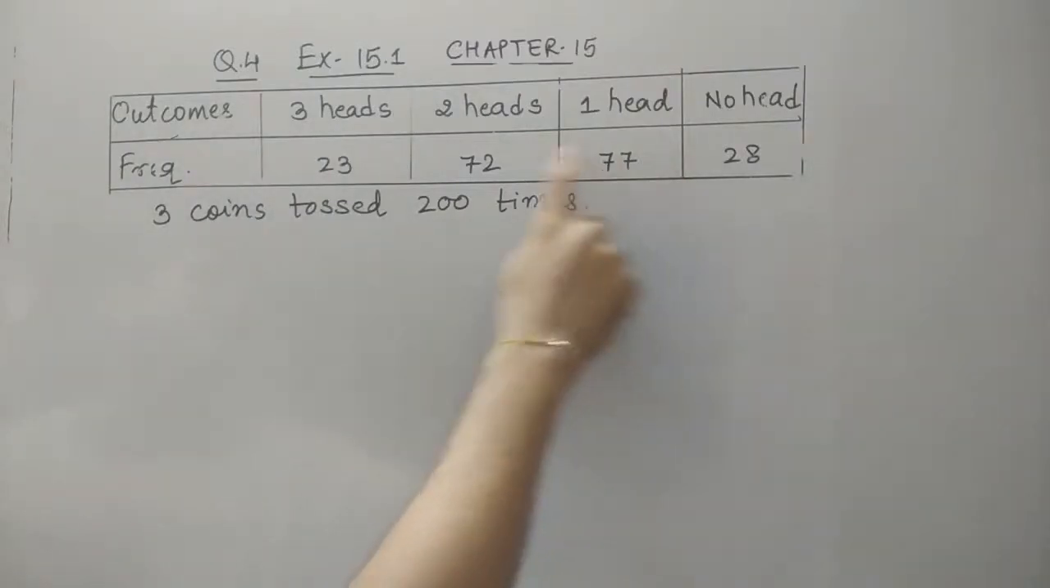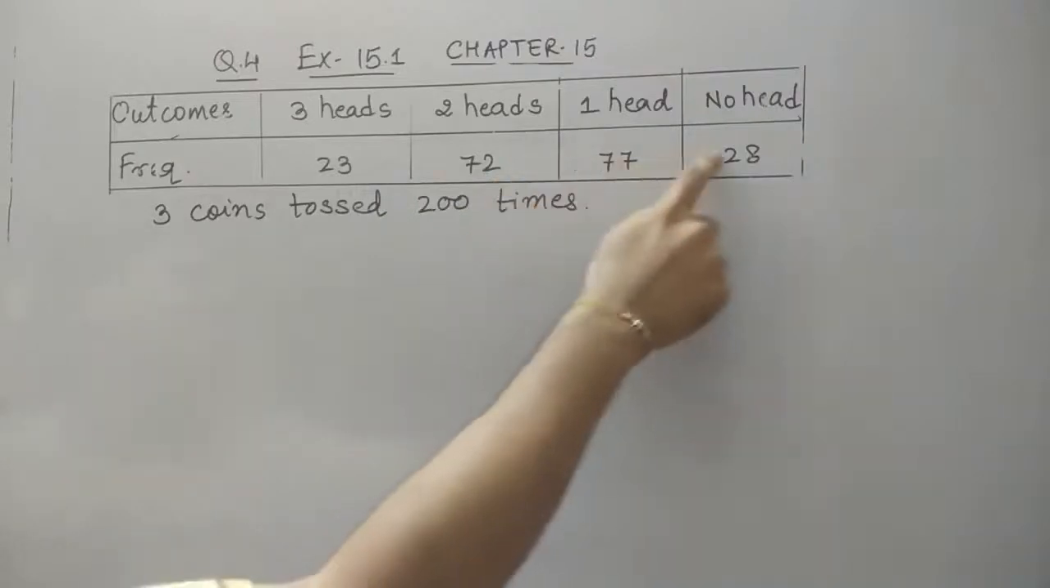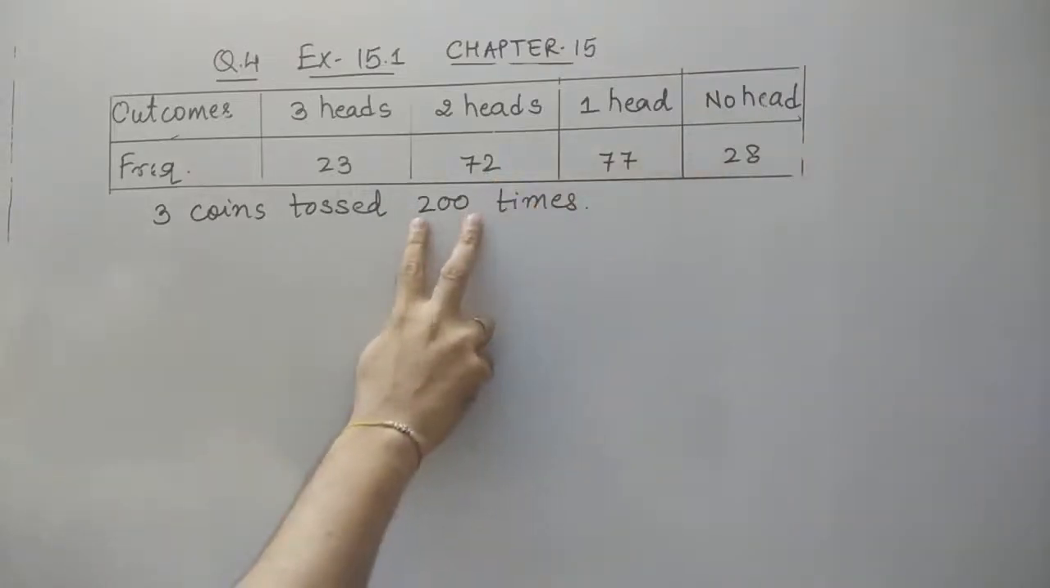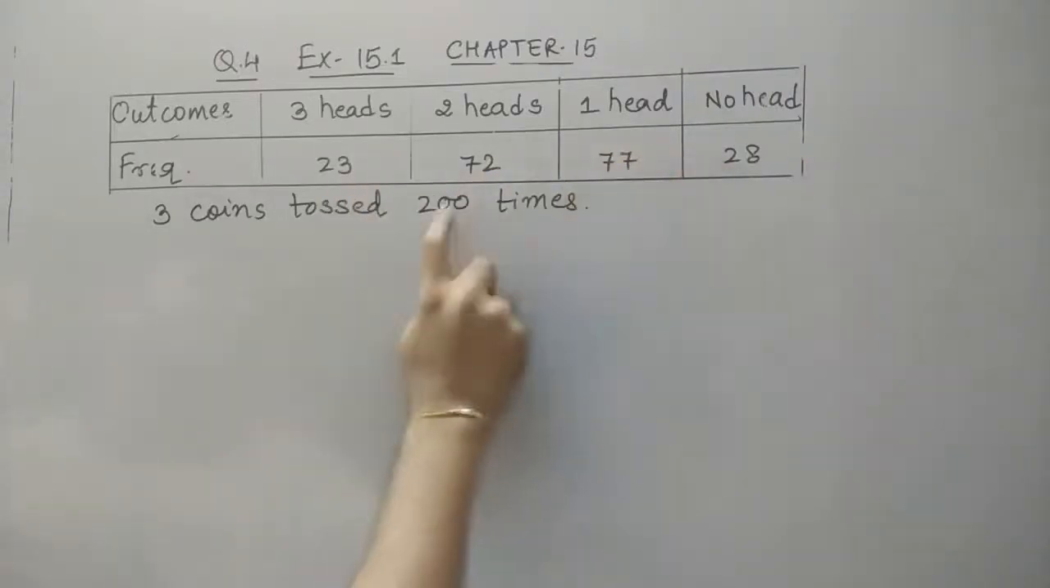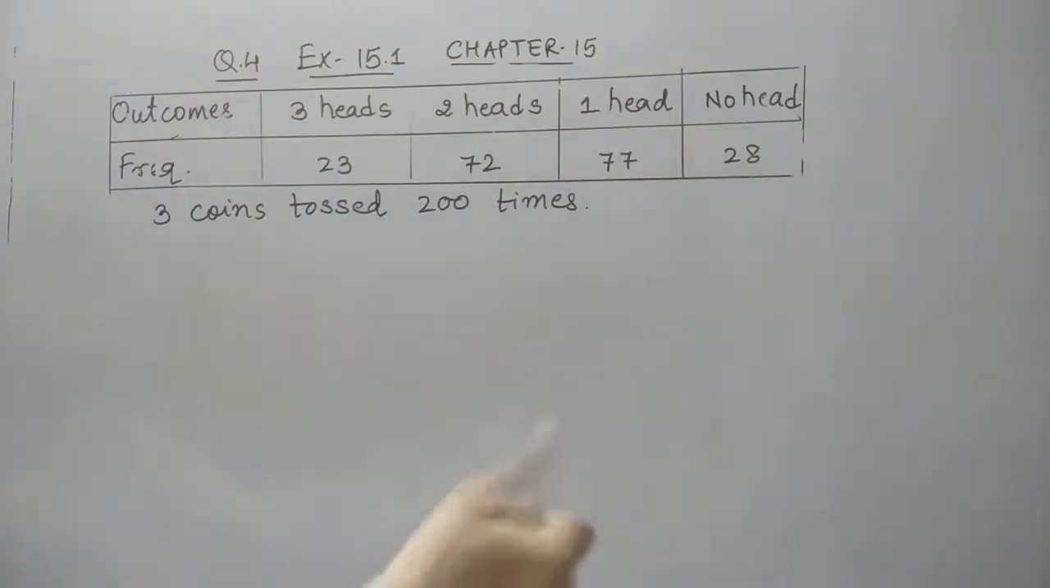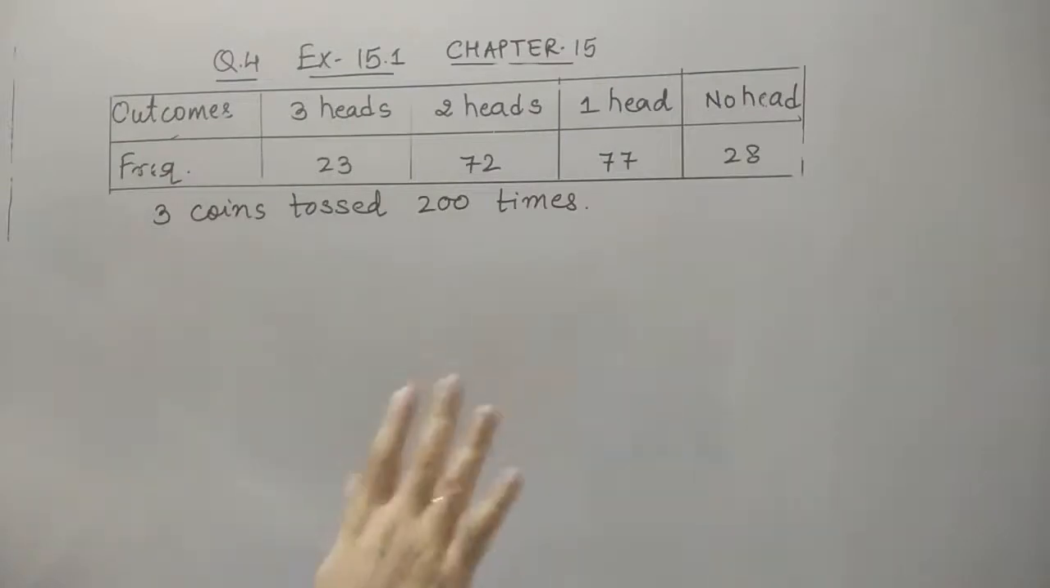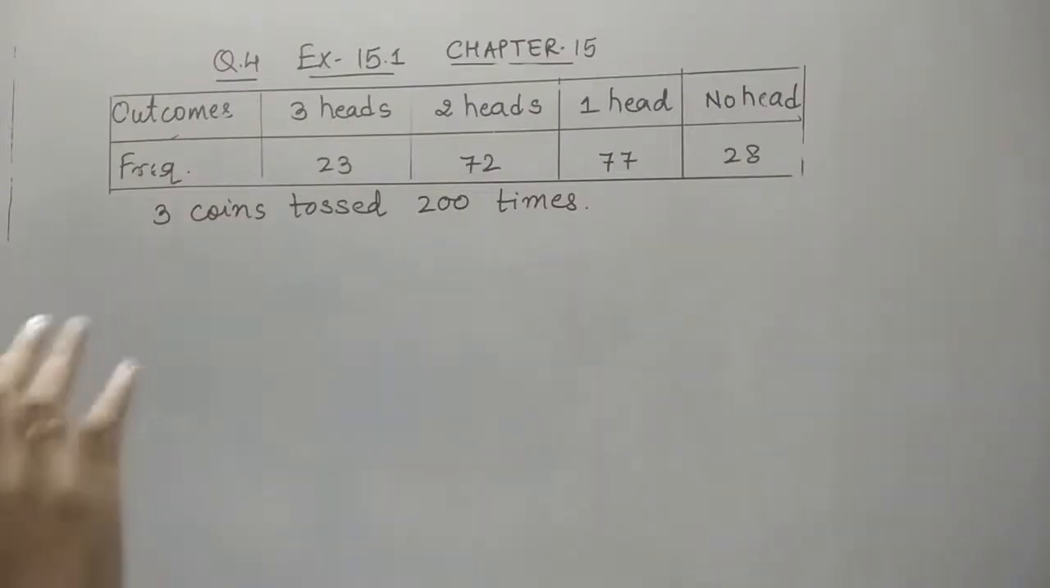Now when you do the sum of all these frequencies, obviously you will get 200, because these are the total frequencies given here. That is 200 times the coin was tossed. Let's see what the question is. See students, it is very important to understand the questions. Sums are nothing. They are the easiest questions ever. But to understand the question is very, very important. Let's read what is asked here.